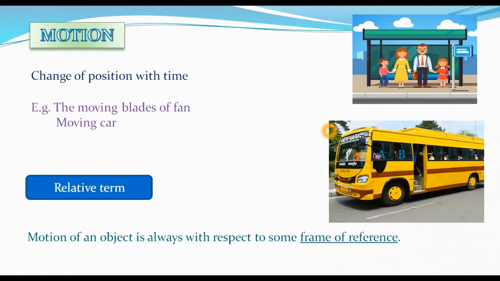So what interesting fact do you observe here? You see that whether any object is in motion or at rest depends on the person who is observing it, right? Let's suppose these two persons are sitting inside the bus, and if B is being observed, it means B is the object.